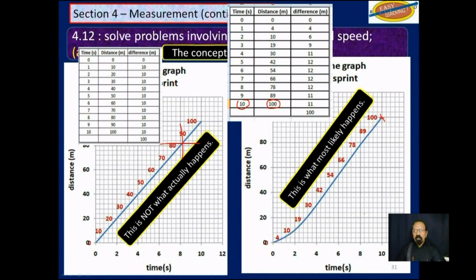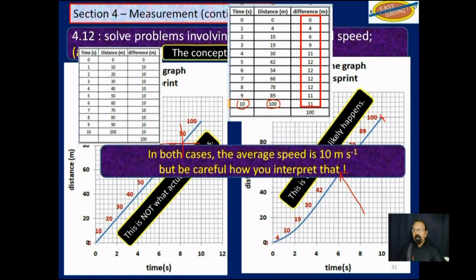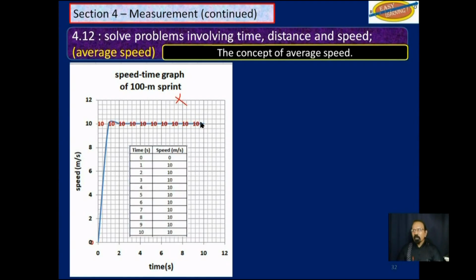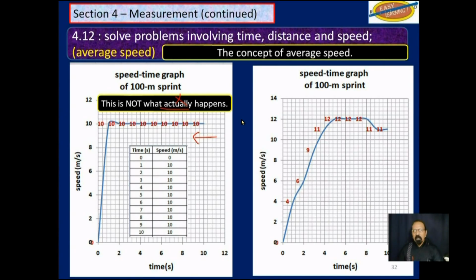And even this may not actually be correct. This certainly is wrong. This is not what happens. This, I think, is more or less what happens. Speed up, speed up, speed up, slow down a little, keep that pace, slow down a little, and the race ends here.